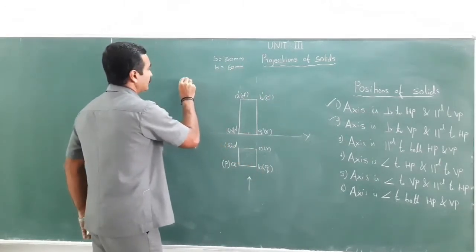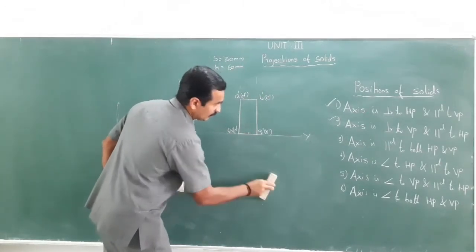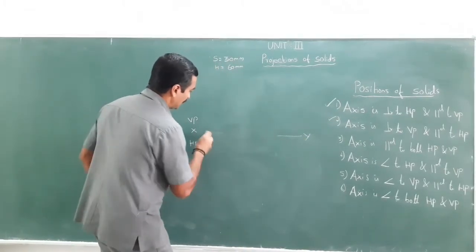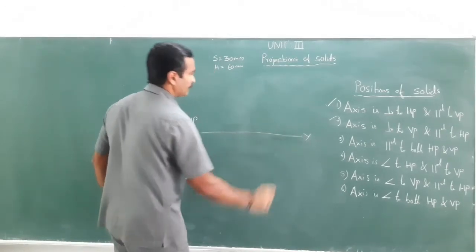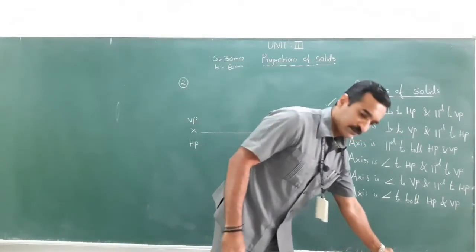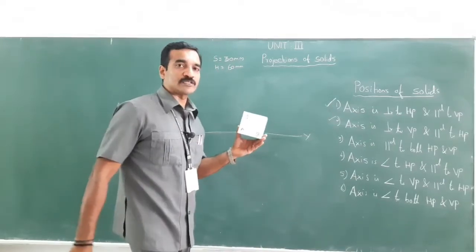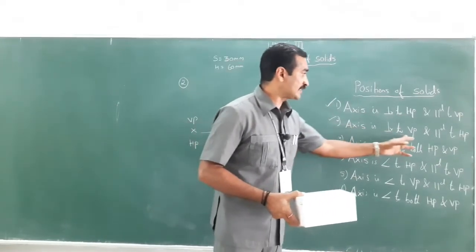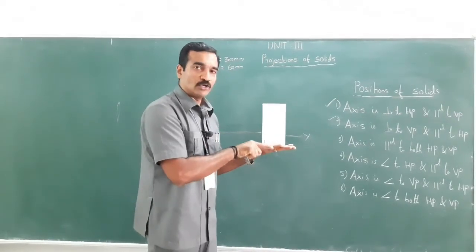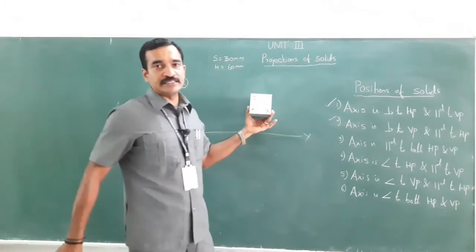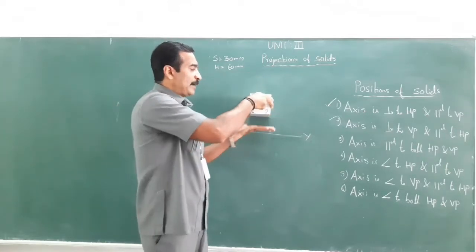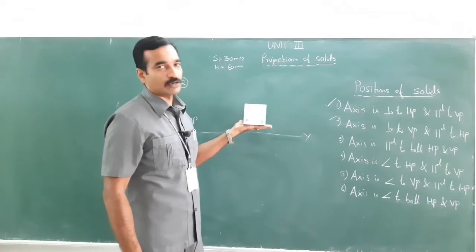Let's move to the second condition. What does it say? The axis is perpendicular to VP and parallel to HP. Let me just draw the XY line. Above XY it's VP and below XY is HP. Now, let me take the square prism as an example. Here, the axis is perpendicular to VP. If I keep the object in this manner, the axis is perpendicular to HP. Suppose I keep the object in this manner, the axis is perpendicular to VP and parallel to HP. So, this is how I am going to draw.